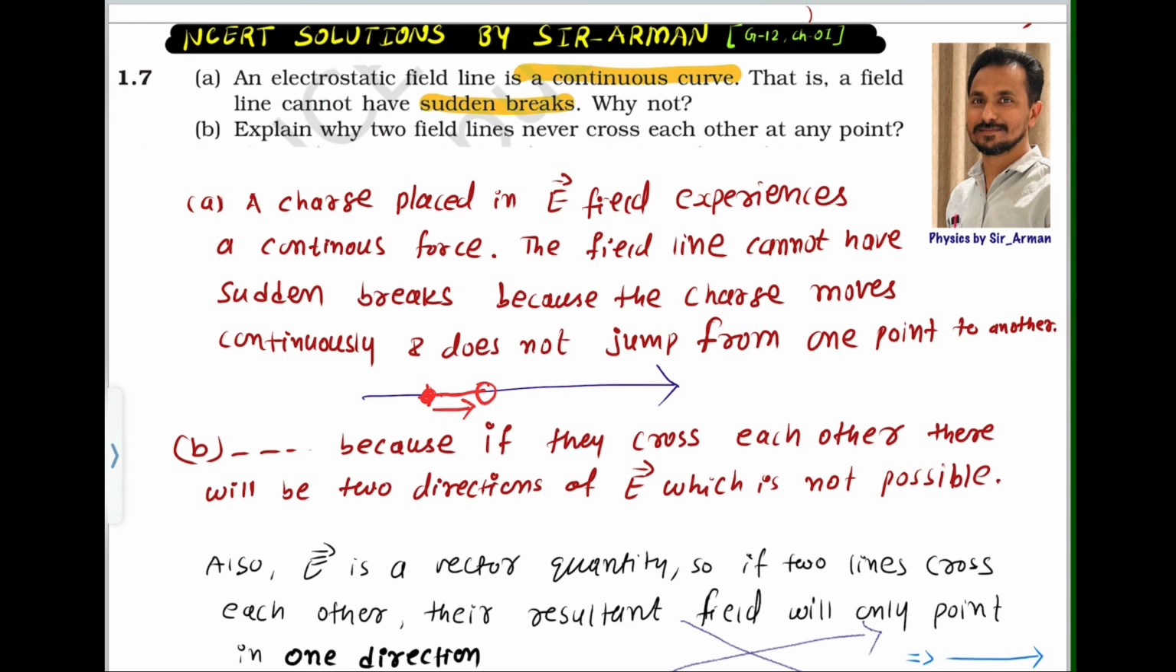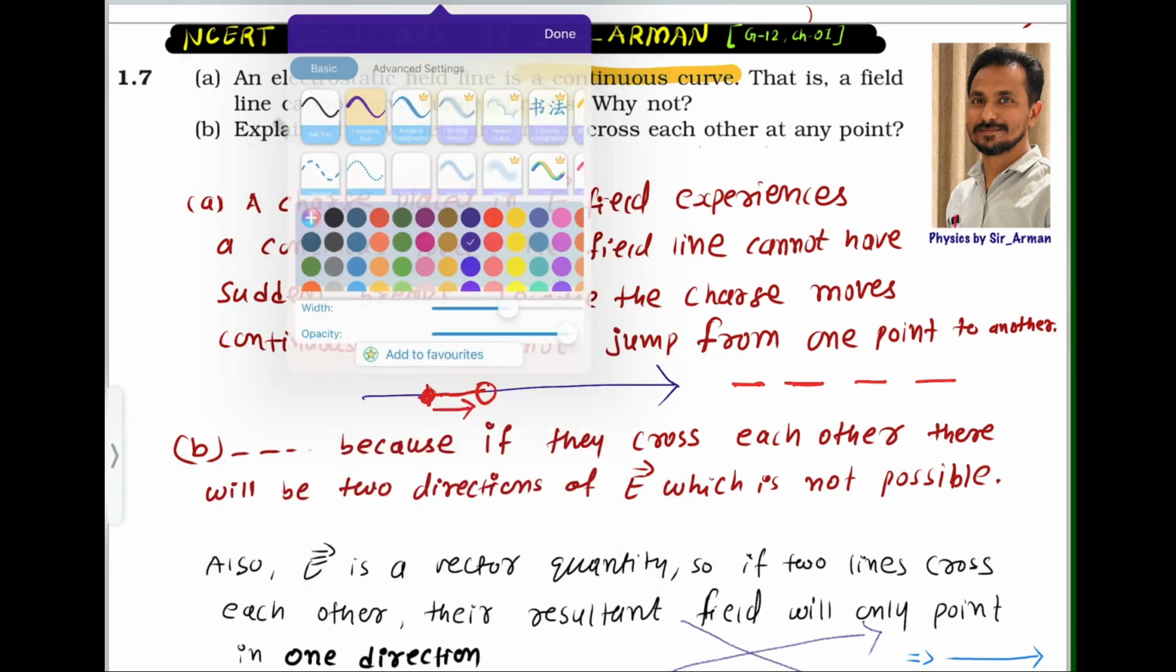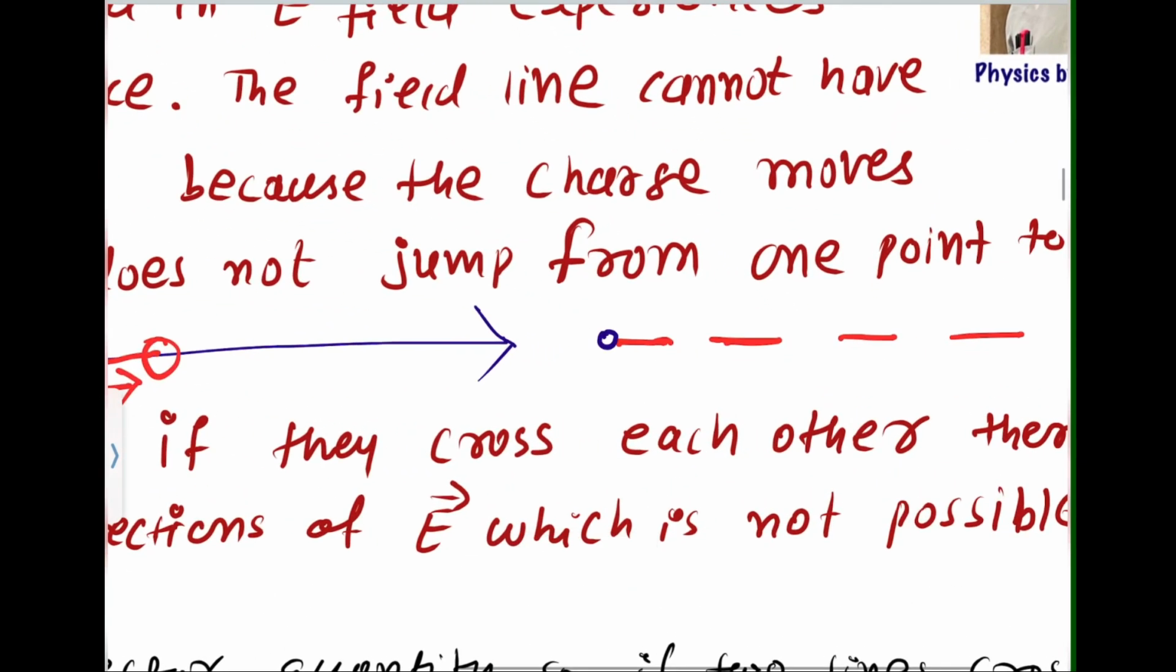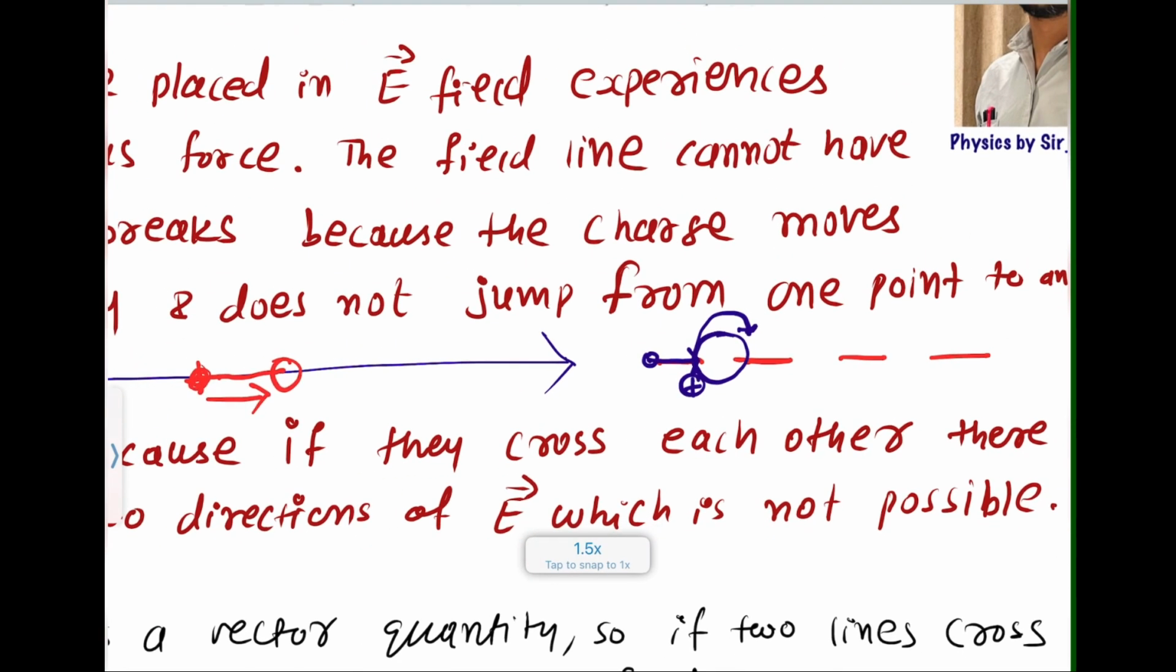Now suppose the field has breaks like this. Let us assume these red lines represent the field. Let us assume it is wrong, but let us assume it is a field. Then if I place a charge here, the charge will experience force. But in this region, what will happen? Nothing, right? Because I have drawn nothing, which means there is no field. So either the charge will jump or the charge will stay at this position only. But in real case, the charge will not jump. The charge will move continuously, and it moves continuously only if there is a continuous field, right?